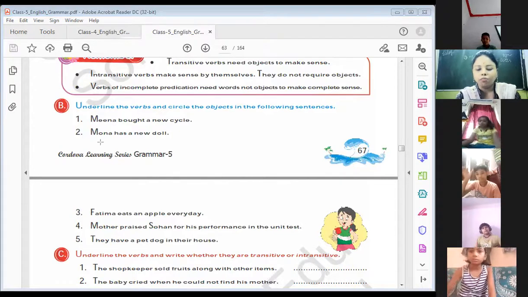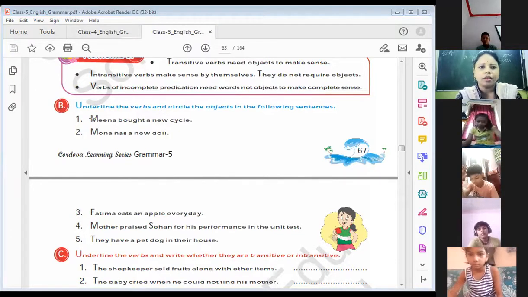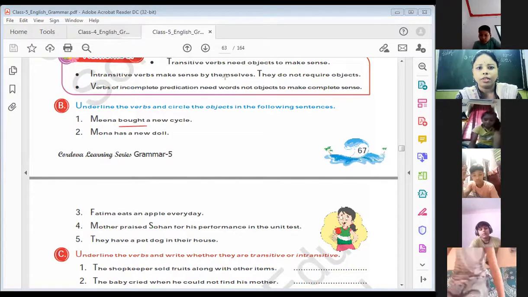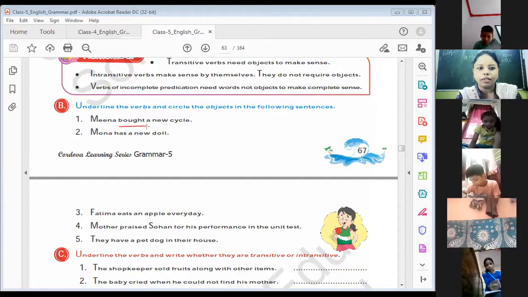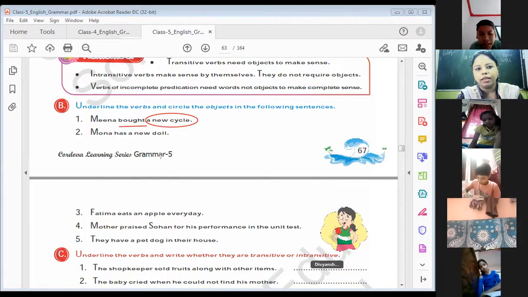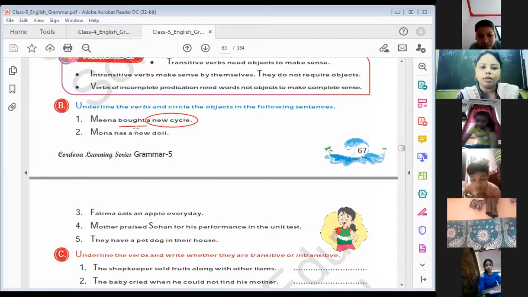Here bought is the verb and the object is a new cycle.